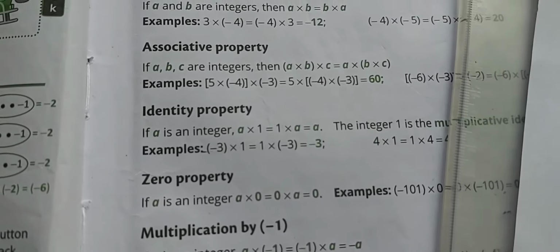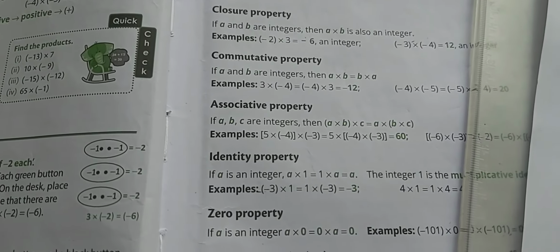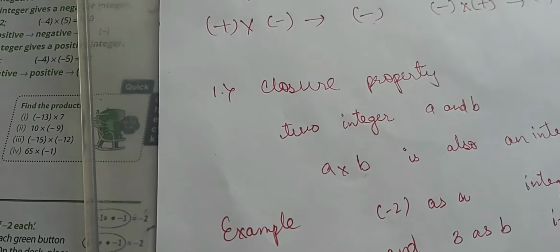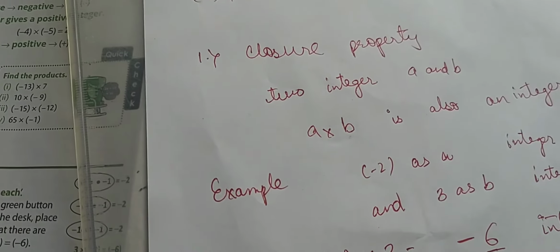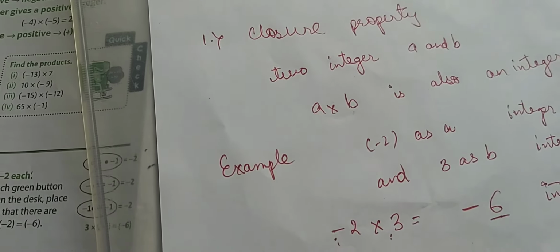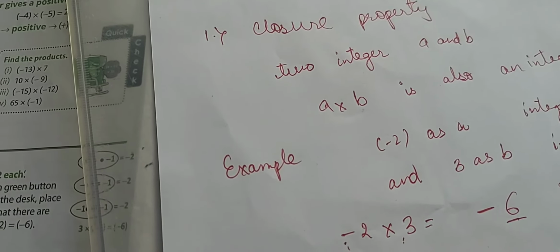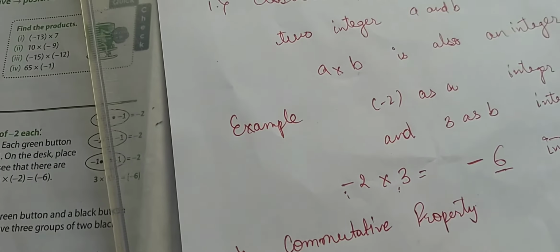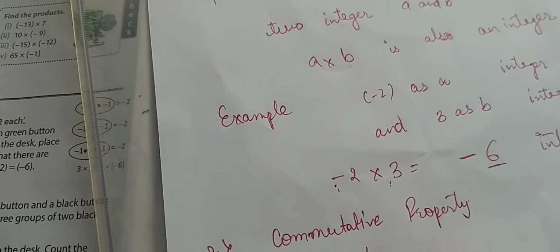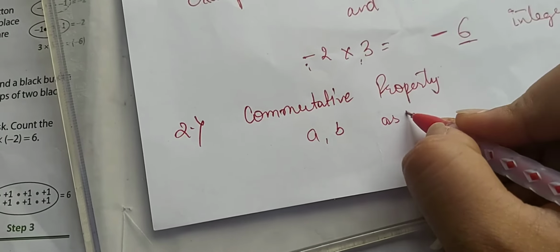Next we have the commutative property. What is commutative property? In commutative property, similarly, we have a and b as integers.